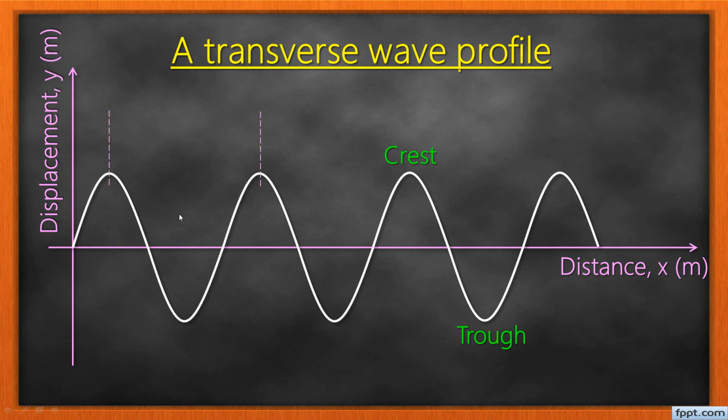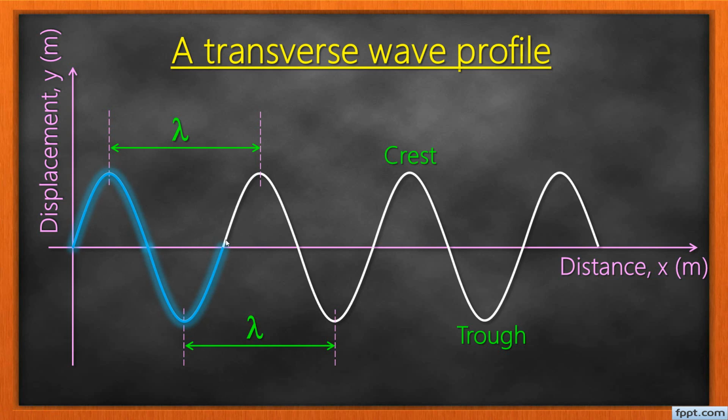Now, from one crest to another, the distance between them is called wavelength, and is denoted by the Greek letter lambda. It's like an inverted Y, lambda. Also, from one trough to another, it's the same distance, which we call wavelength lambda. And for one complete cycle, this is half a cycle and another half. So a complete cycle is there, like you've seen in that animation.